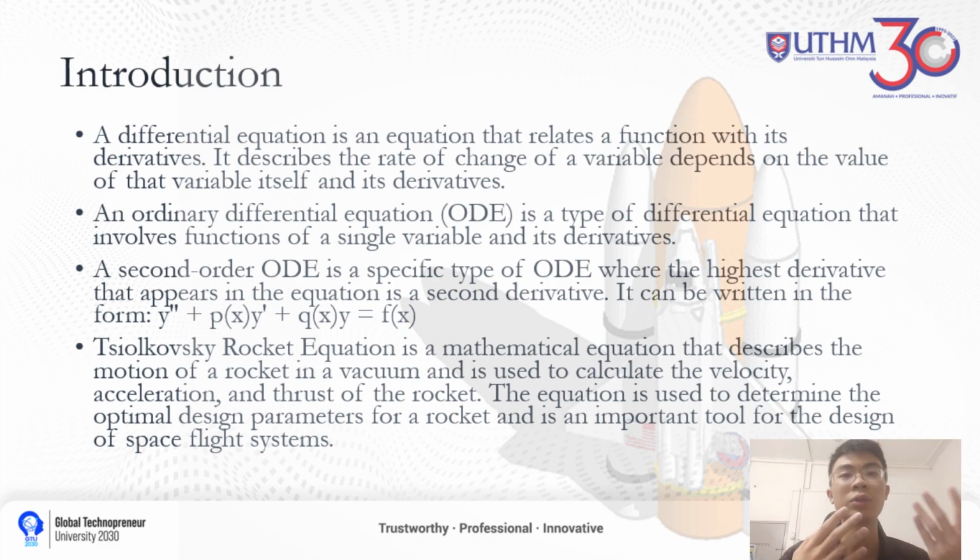Lastly, the Tsiolkovsky rocket equation is a mathematical equation that describes the motion of a rocket in vacuum and is used to calculate the velocity, acceleration, and thrust of the rocket. The equation is used to determine optimal design parameters for a rocket and is important for the design of space flight systems.